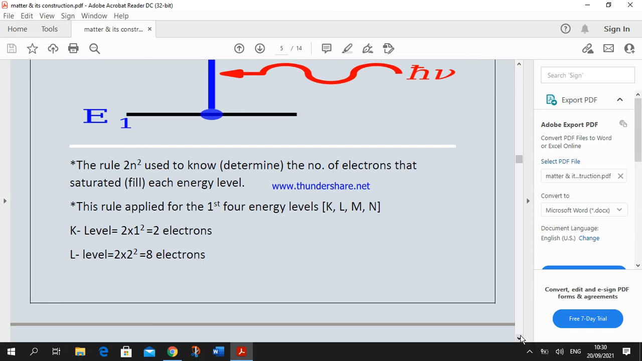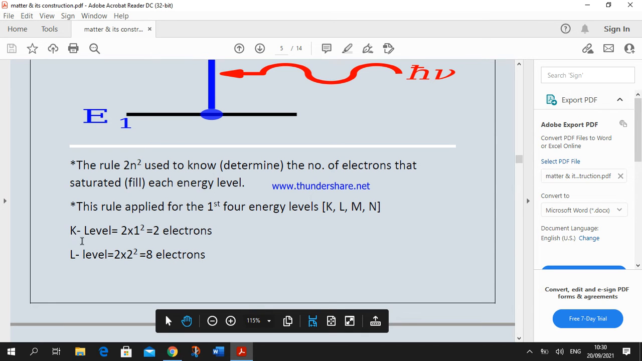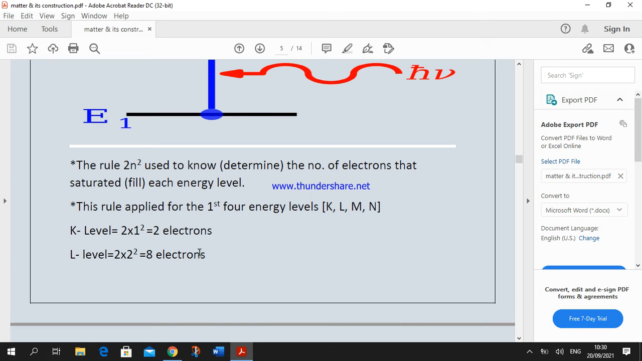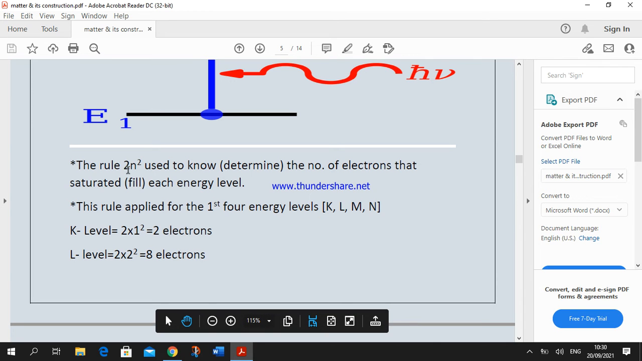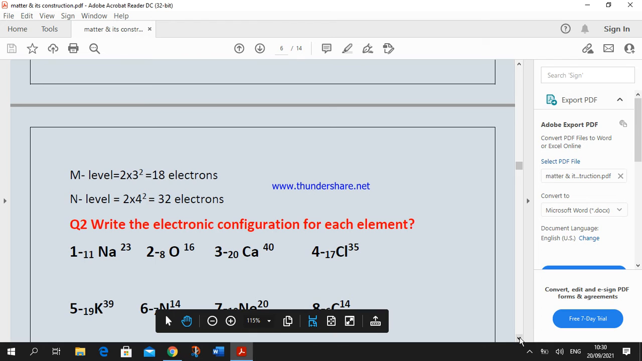So by applying this rule, we can determine the number of electrons added in each level or each shell. So the first one, K level, okay, is saturated by 2 electrons. The maximum number of electrons in K level, 2 electrons. Okay, by applying the rule, we found that K level is saturated by 2 electrons, L level saturated by 8 electrons, okay, M level saturated by 18 electrons, N level saturated by 32 electrons, okay,